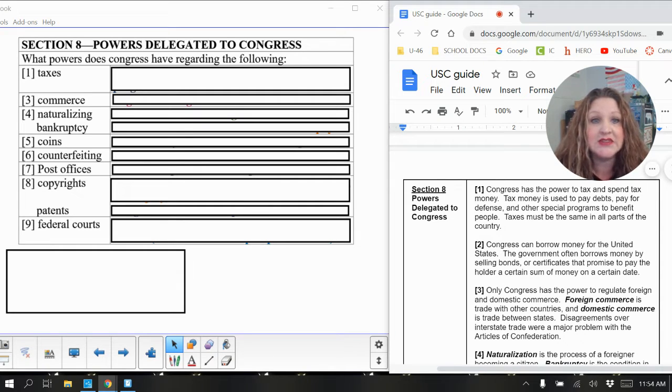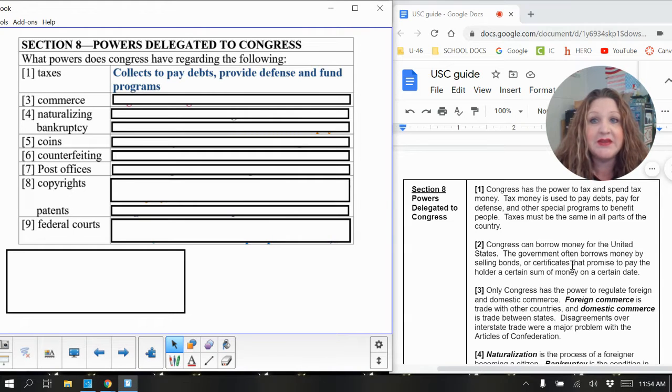So regarding taxes, the power that Congress has is to tax and to spend tax money. And so they collect that money to pay debts, to provide defense, and to fund programs. Now, remember, we talked about one of our goals of the Constitution in the preamble is to promote the general welfare. And this is where we talked about Congress collecting taxes and then using that money to fund special programs that will benefit all people in the United States.